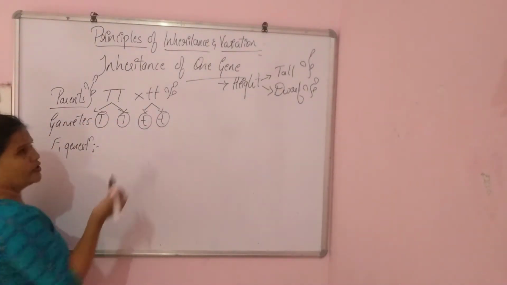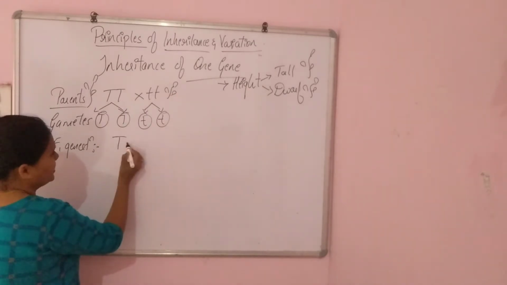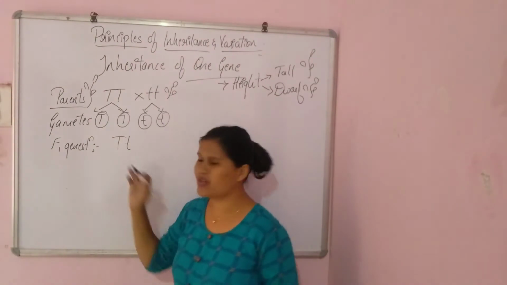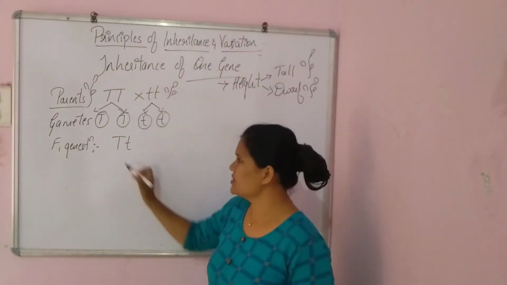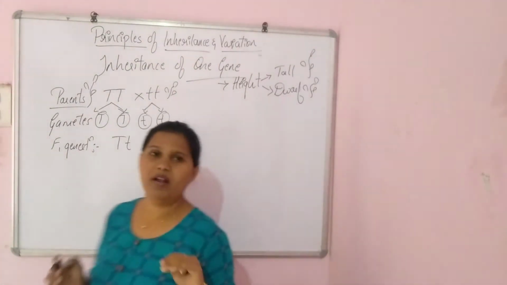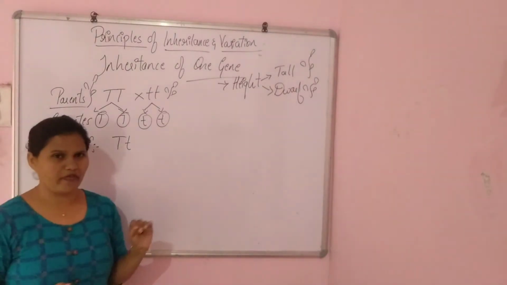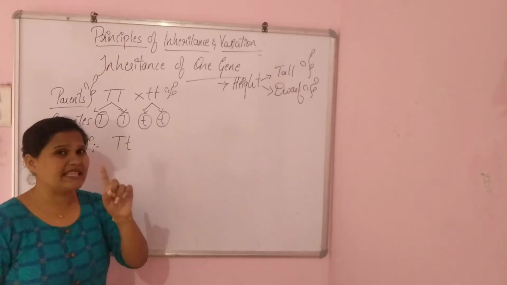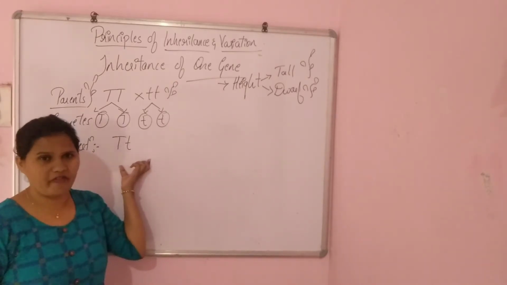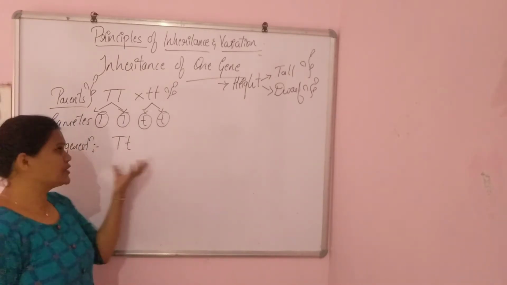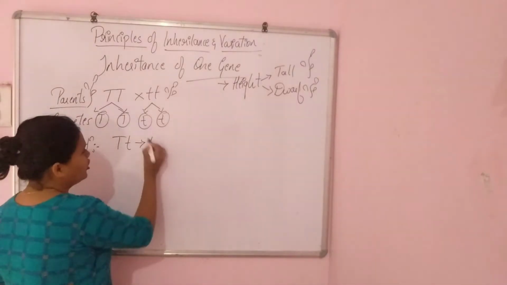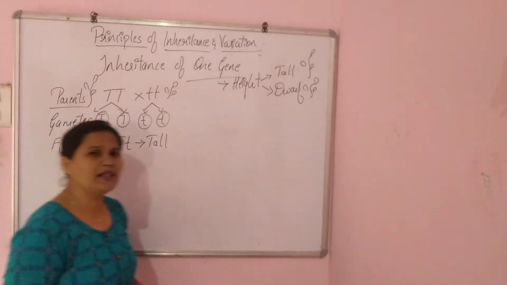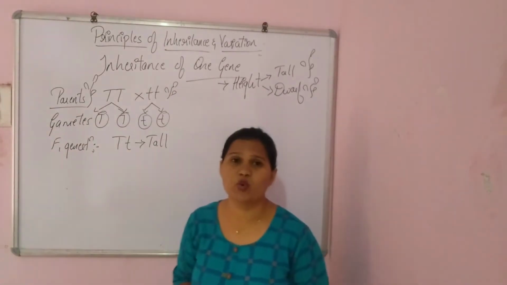So here the offspring produced is capital T and small t. This is the heterozygous tall, because capital T indicates tall and small t indicates dwarf. The two alleles are different, based on the single character, but the traits are different. So all the offsprings produced were tall. In the F1 generation, all the pea plants which were produced were tall.